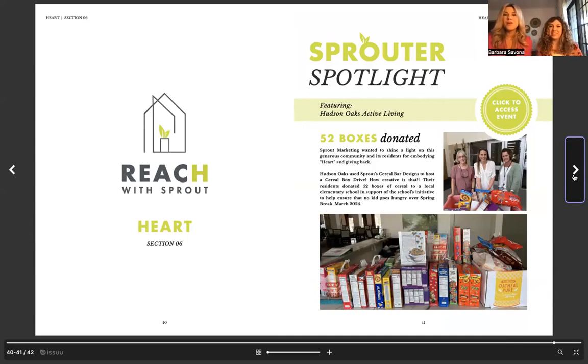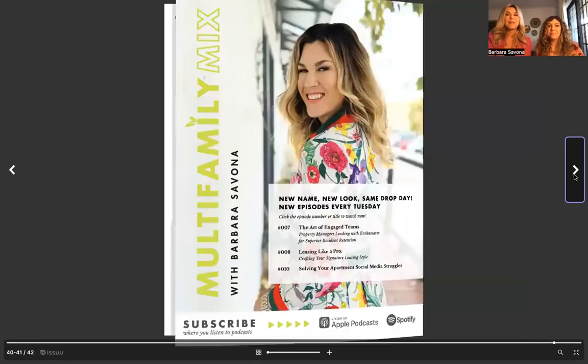So this community, Hudson Oaks, they're an active living community. They donated 52 boxes, it looks like, of cereal. Hudson Oaks used the cereal bar design, which we shared last month, and instead of actually doing it as a cereal bar, they did it as a donation. So their residents donated 52 boxes of cereal to a local elementary school in support of the school's initiative to help ensure that no kid goes hungry. I don't know a better way to use that. Nothing makes me happier than seeing you guys take an idea that we had and making it 20 million times better, because this feels like such a cool thing. I love that.